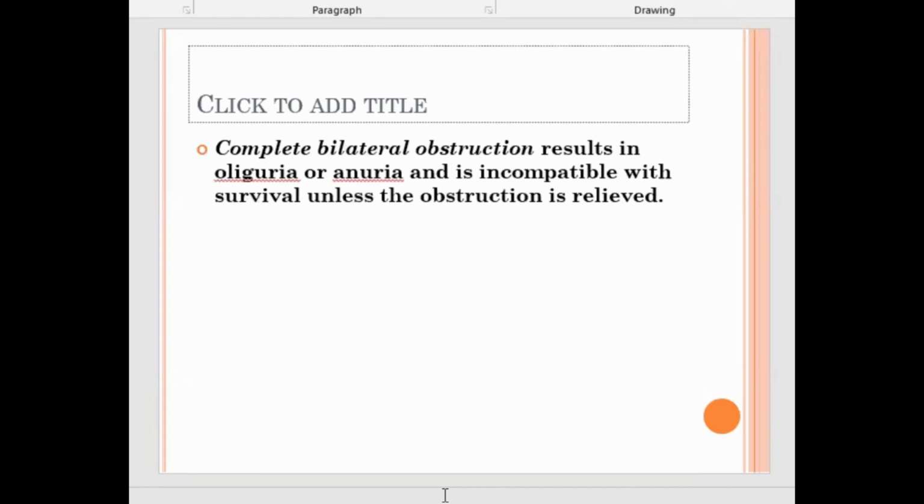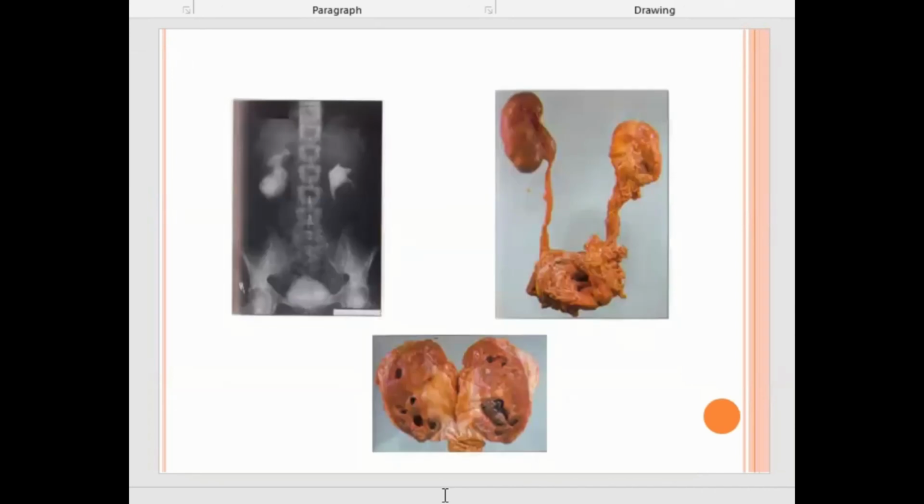Okay. In case of severe complete bilateral obstruction, there can be oliguria and anuria, and that is not compatible with life. So these are some of the hydronephrotic kidneys you can compare along with the chronic inflammation and damage to their morphology. So compare how ugly the left side of the kidney is looking. There was bladder obstruction, there was a bladder tumor, right, and there is proximal ureter dilatation along with the hydroureter and hydronephrosis.